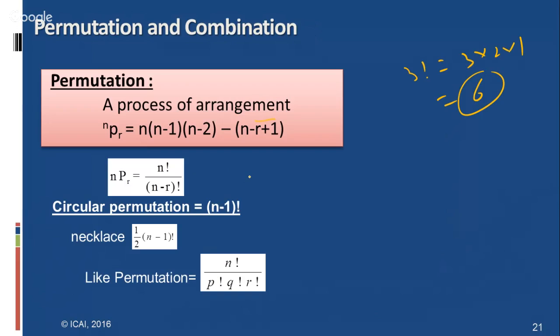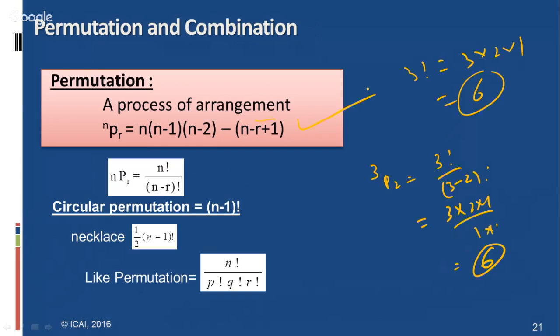Suppose we want to arrange 3 things out of 3: 3 factorial by 3 minus 3 factorial. 3 factorial means 3 into 2 into 1, and 0 factorial is 1, so 6 ways we can arrange. Students have to remember that 0 factorial is 1; this is a very important thing. This is the nPr formula.